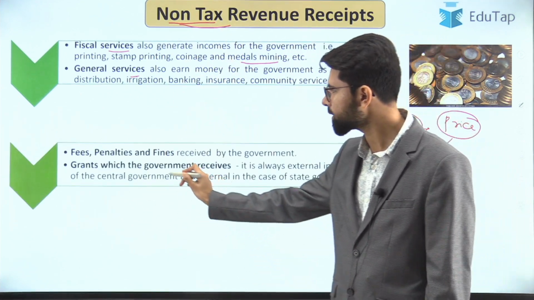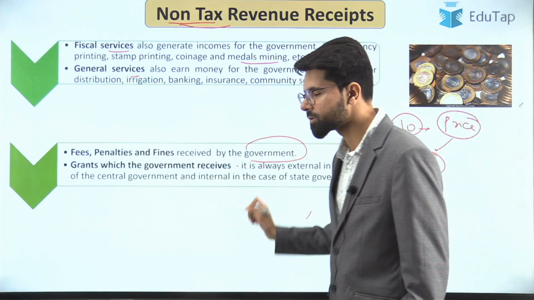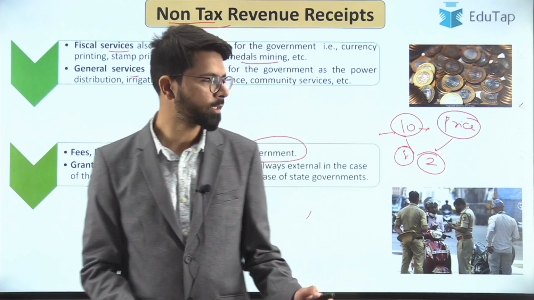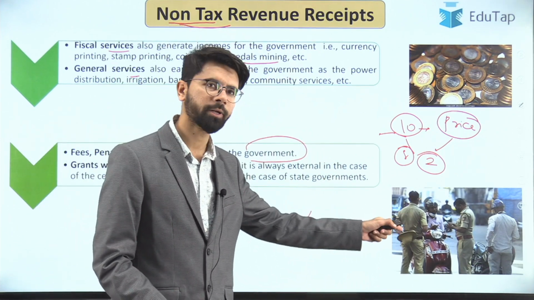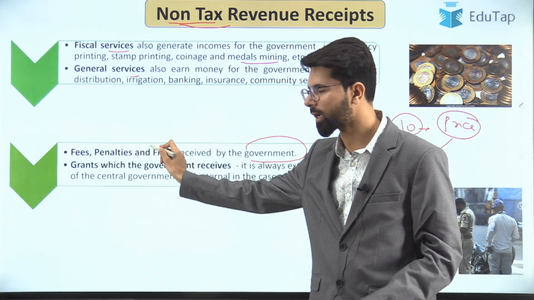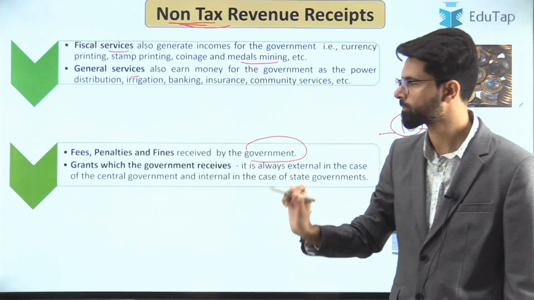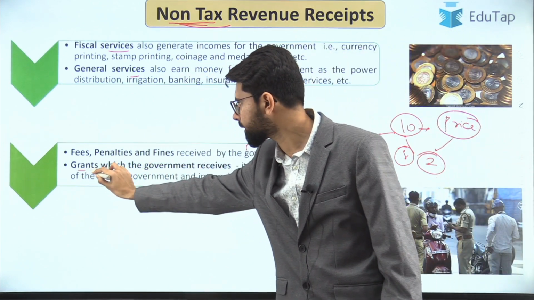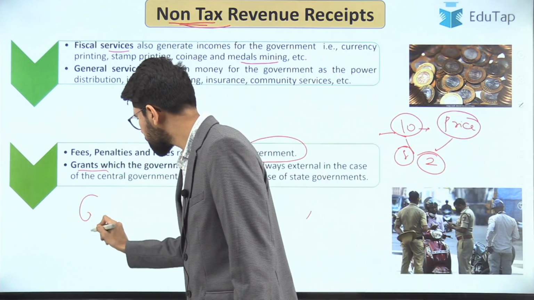Now let us move on to the next aspect, which is the fees, penalties and fines received by the government. Just take a look at this image. See the challan that the police fine for the general public, that will also go to the corpus of the government, the coffers of the government. So that is again an earning by the government, which will fall under the non-tax revenue receipts. And the final component is grants which the government gives. I would like to take your notice.